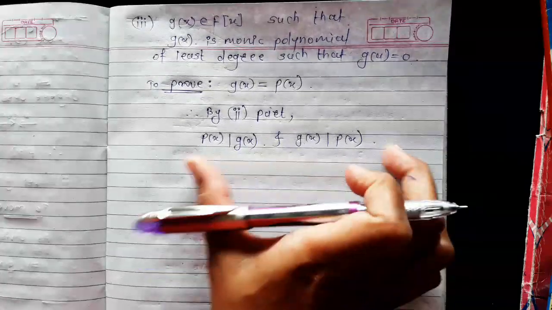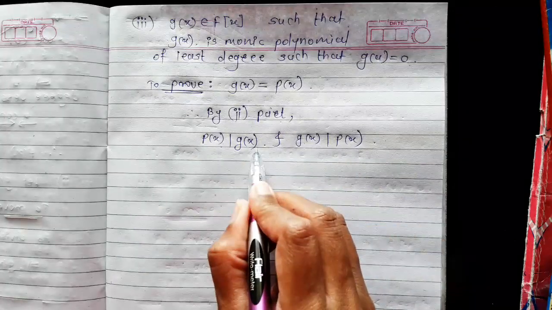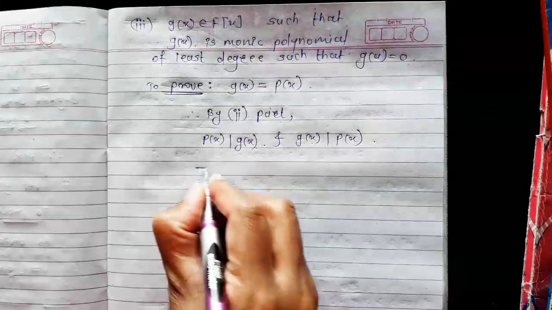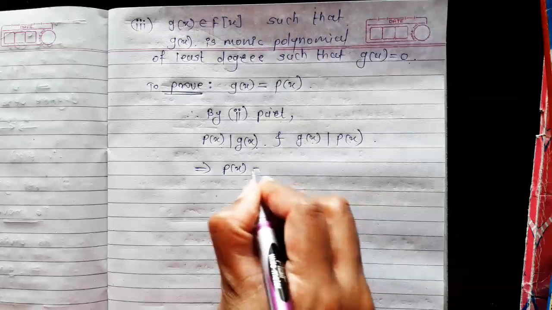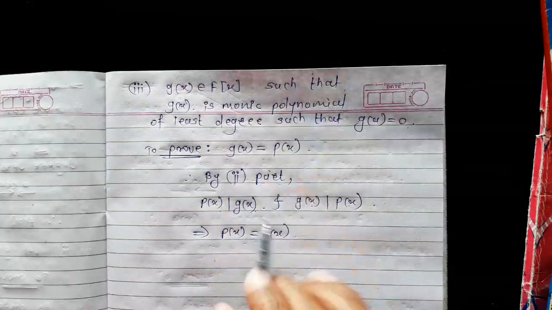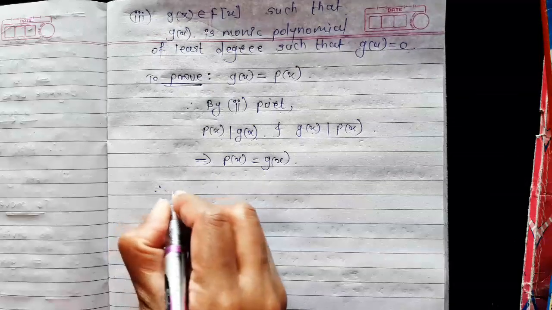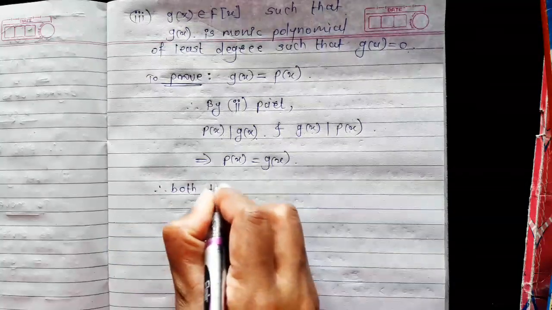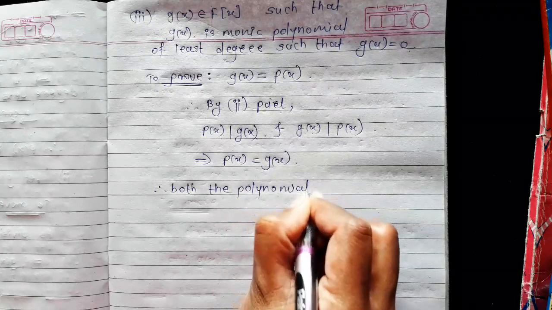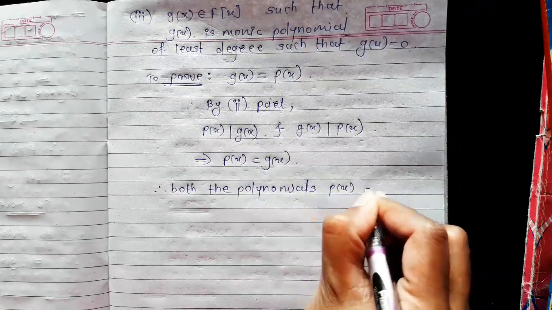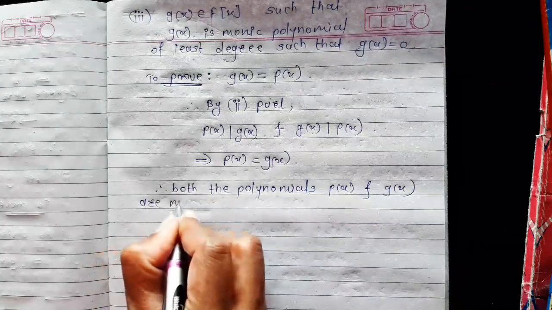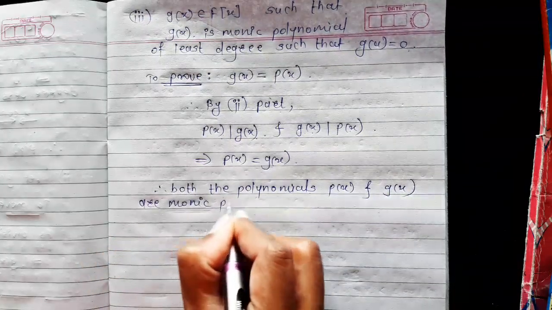Now, here we have p(x) divides g(x) and g(x) divides p(x), and from these both conditions we get p(x) is nothing but g(x). But what is g(x)? g(x) is a monic polynomial. Therefore, both the polynomials p(x) and g(x) are monic polynomials.